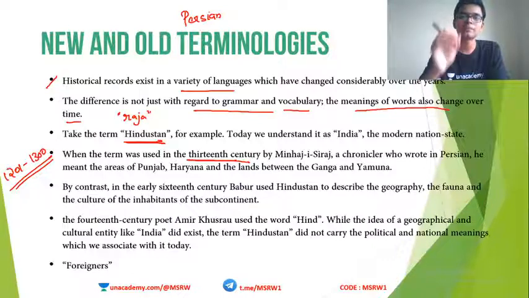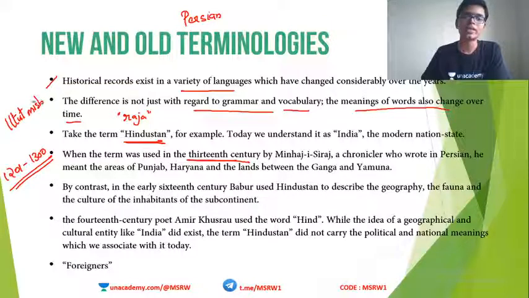And during this time, there was a king known as Iltutmish. And this Iltutmish had a chronicler. Chronicler means somebody who records all the things and stories for the empire. A chronicler named Minhaj Siraj was a chronicler in the kingdom of Iltutmish.